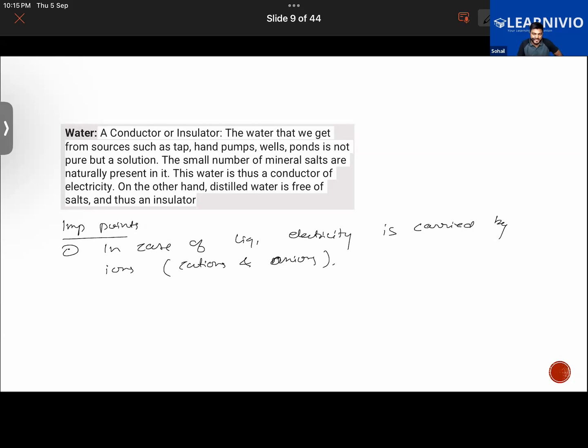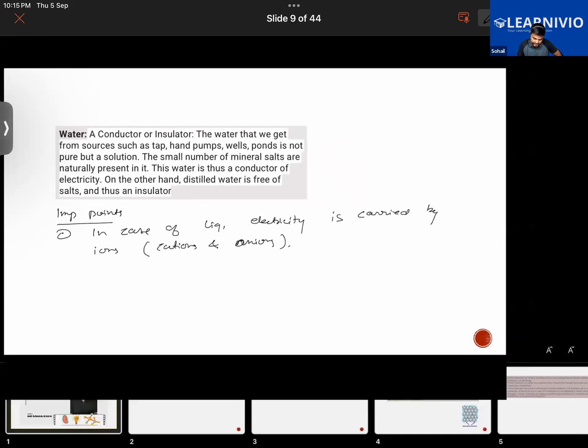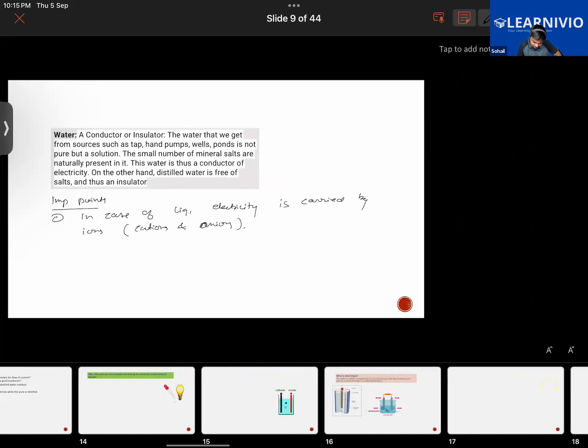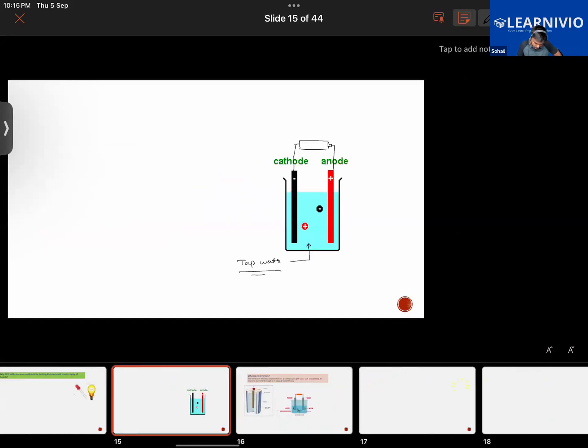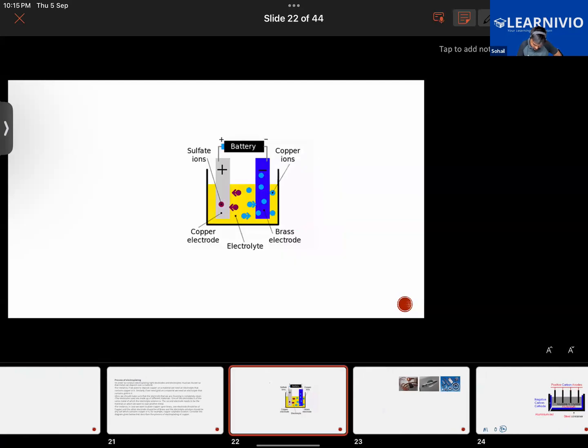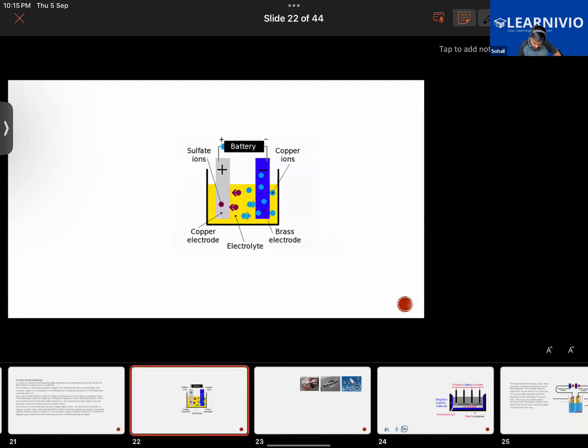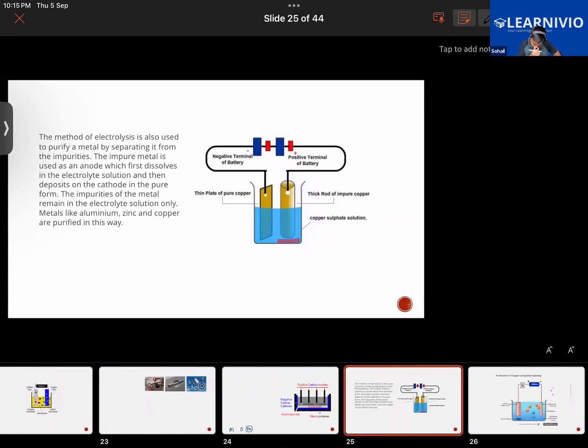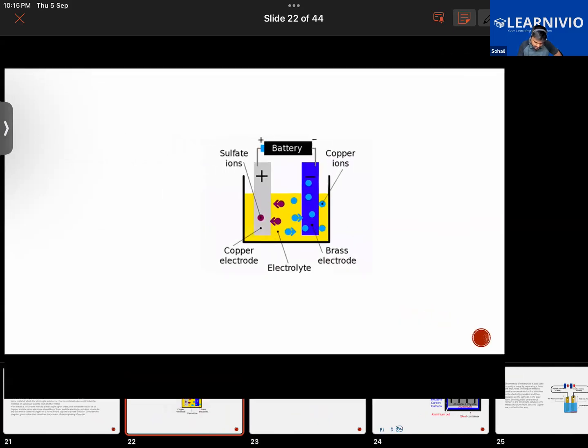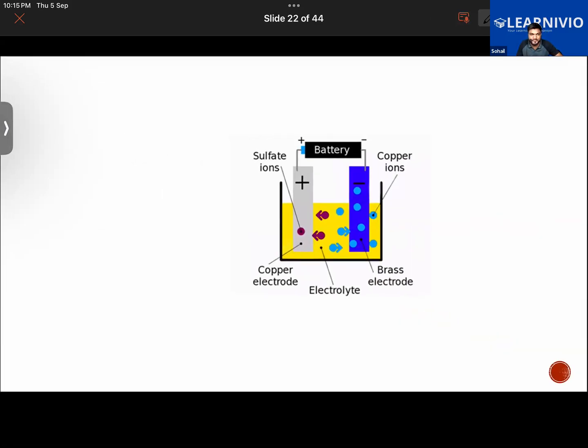Say for example, let us take this example. Have a look at this setup. Here we have taken a liquid, and this liquid contains copper sulfate.